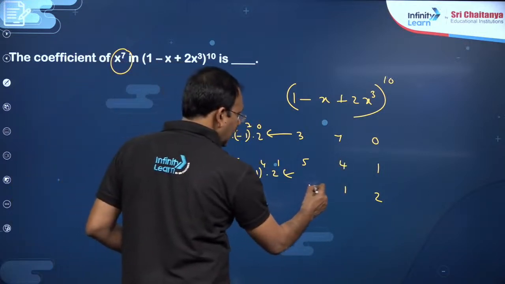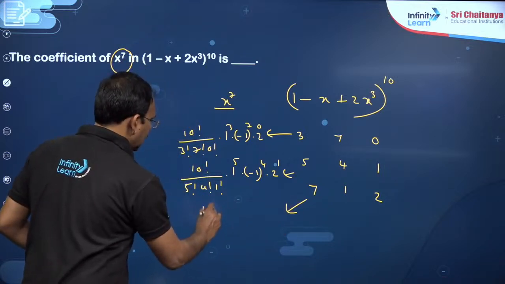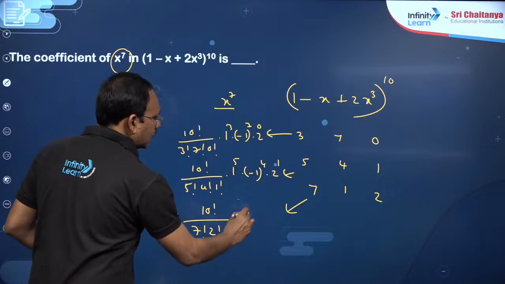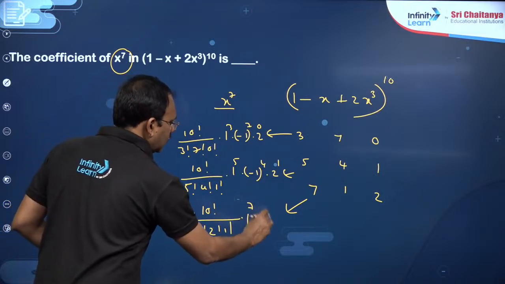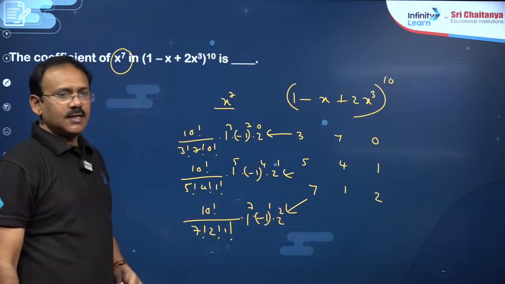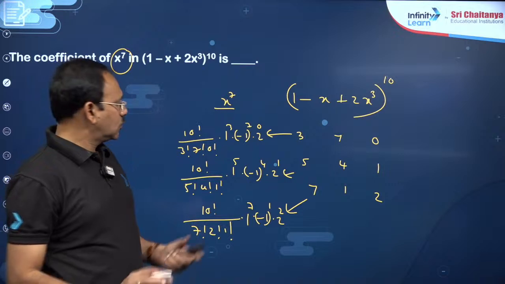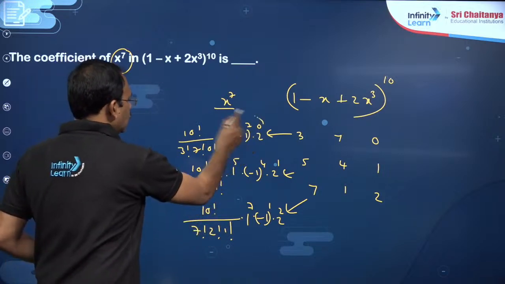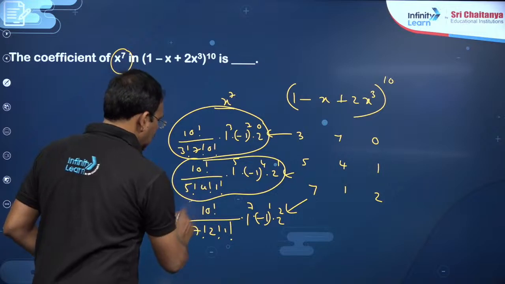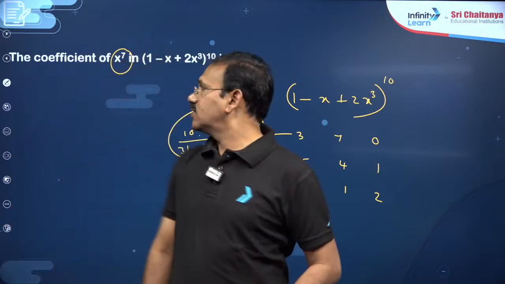The sum is 3, so 7 you have to put. The corresponding coefficient will be 10!/(7! 2! 1!) times 1⁷ times (−1)¹ times 2². Then next, if you put 3, the power will be more than 7, so only 3 such terms exist. You simplify each of these; the addition of these 3 will give you the coefficient of x⁷.